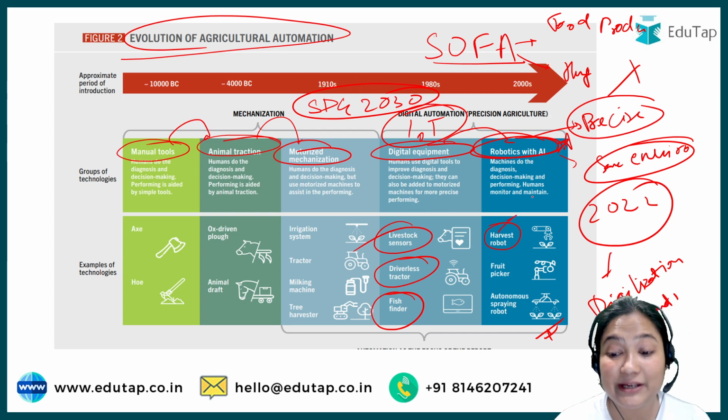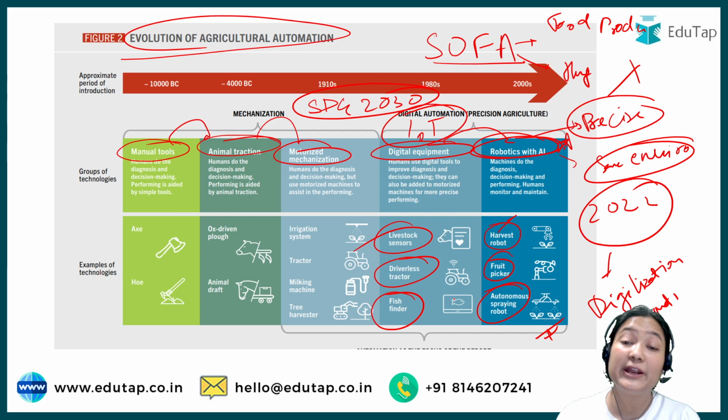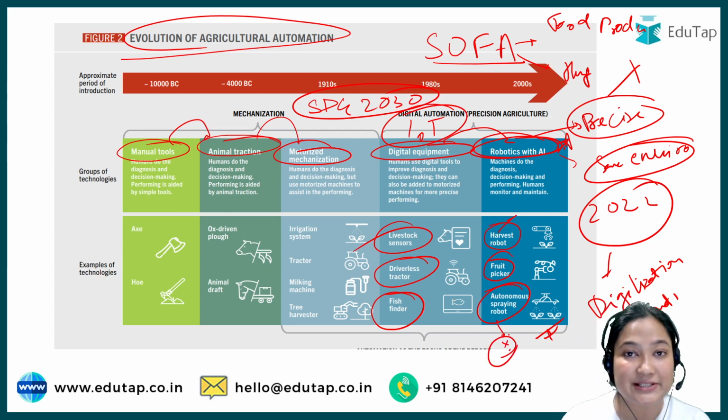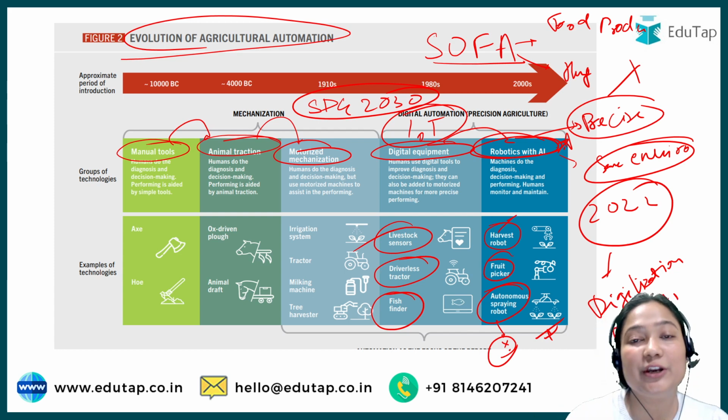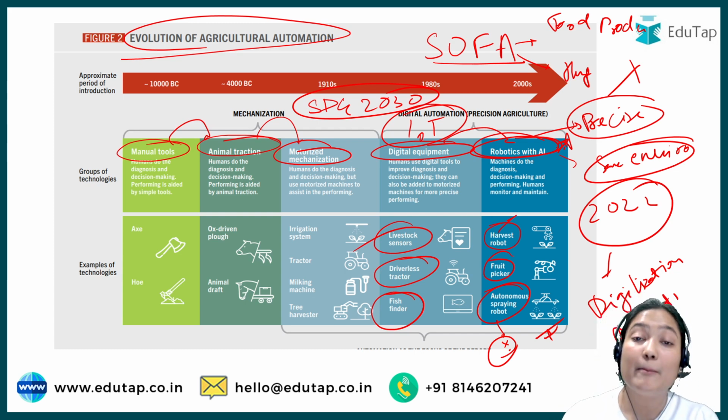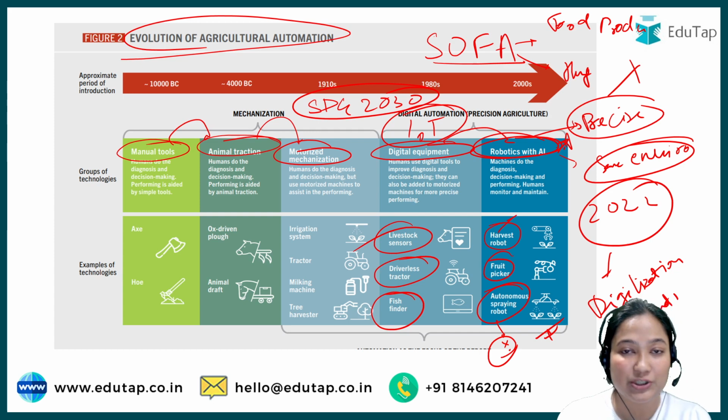So harvesting can be made easy. Fruit pickers are there. Okay, autonomous spraying robots are there. This can also reduce the risk of pesticide and weedicide, or let's say any chemical we are using, to human health. So this time this particular report talks about automation. There is not much data to discuss, but whatever data there is, 2-3 highlights are very important for your exam, that you'll have to know.